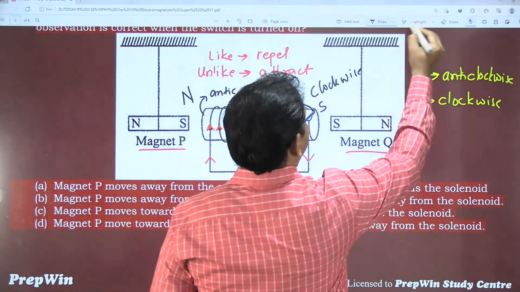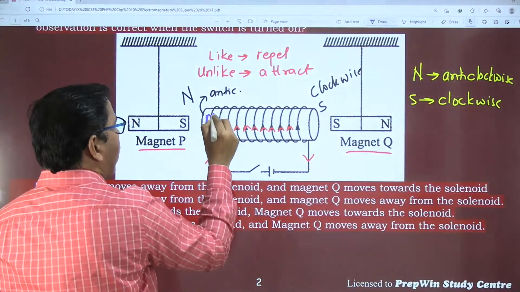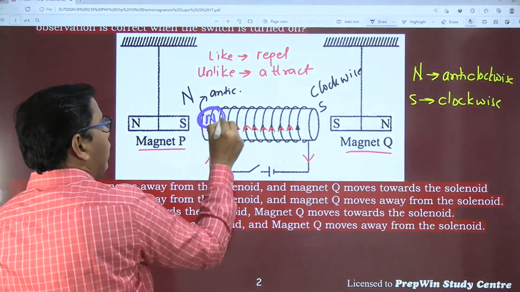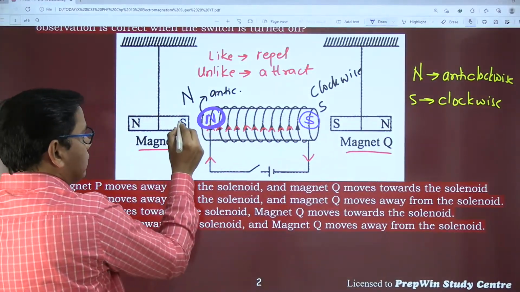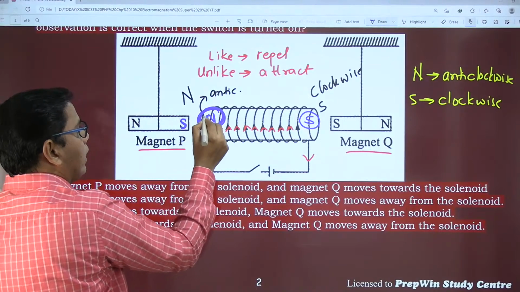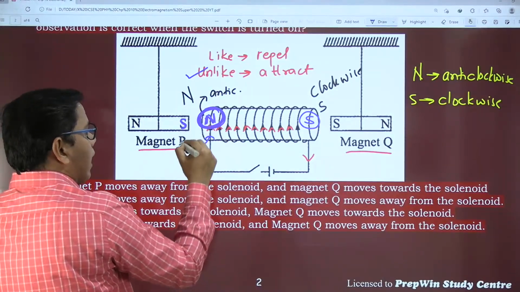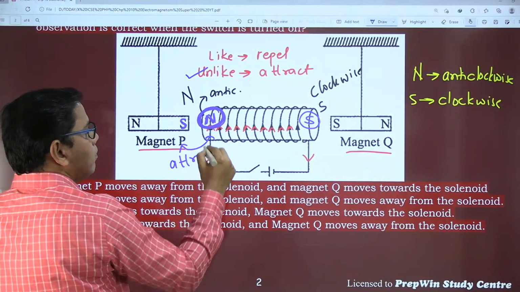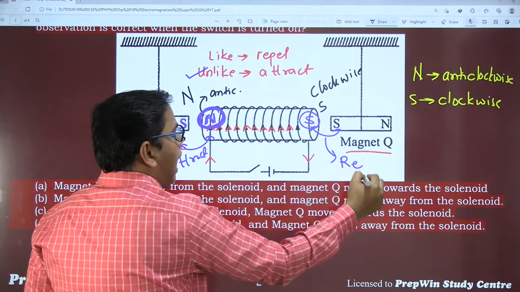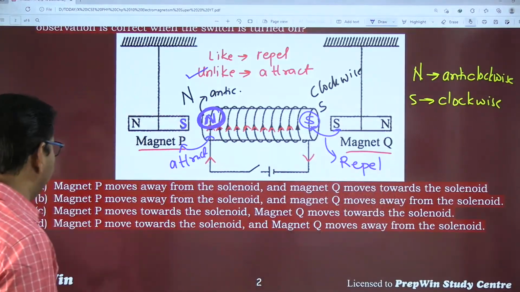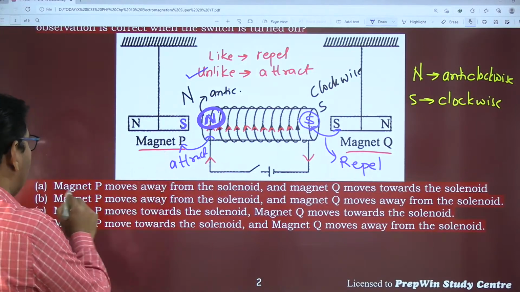Now, without any doubt in our mind, we know that this solenoid is behaving like a magnet, here north pole and here south pole. So what will happen? This is the south pole of the solenoid and north pole of magnet P. They are unlike poles, so magnet P will attract. And here, south pole and south pole, so there will be repulsion at Q.